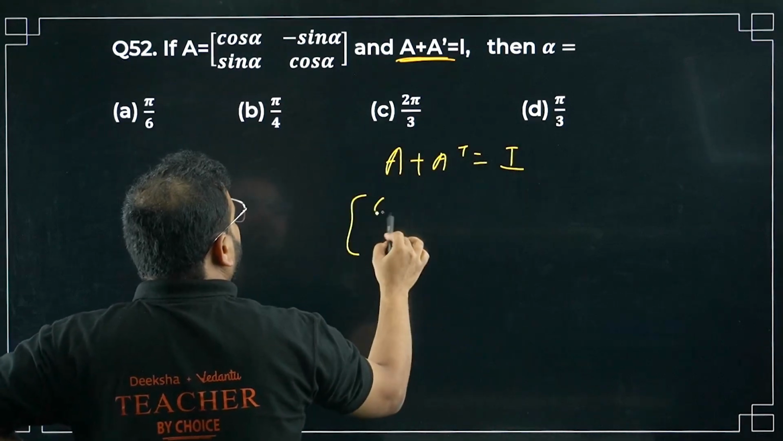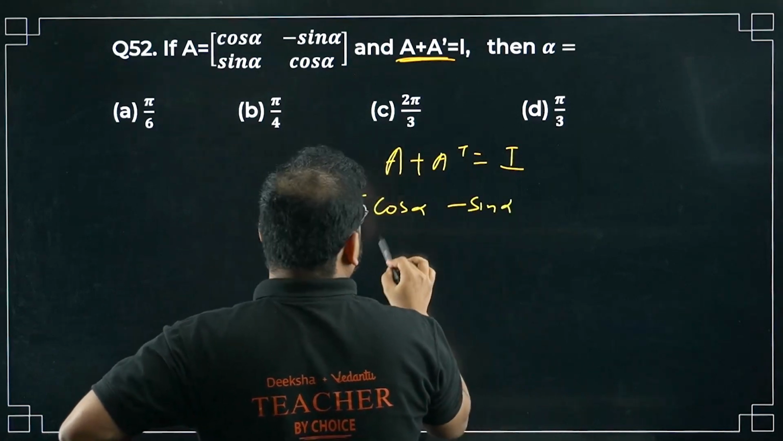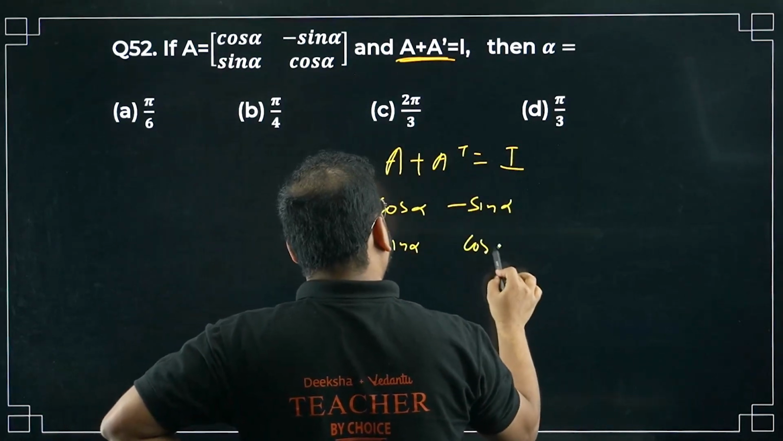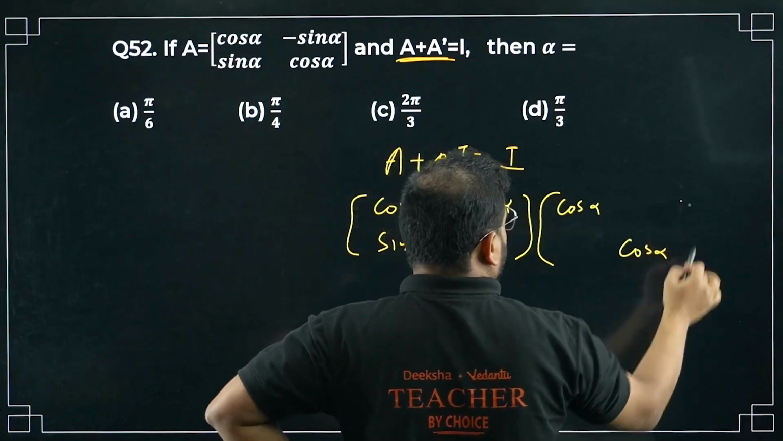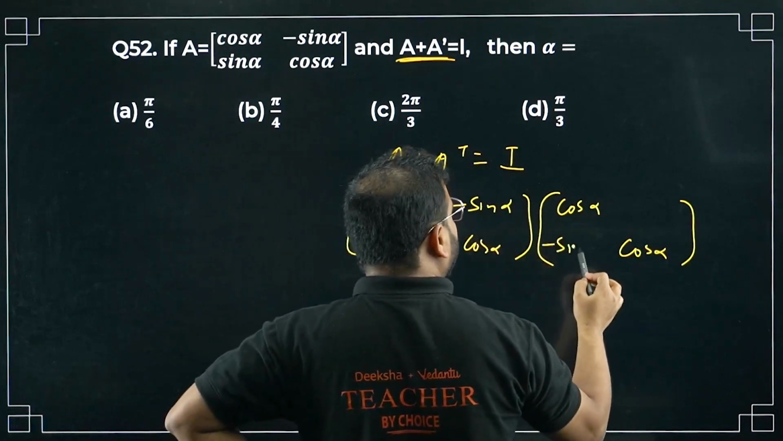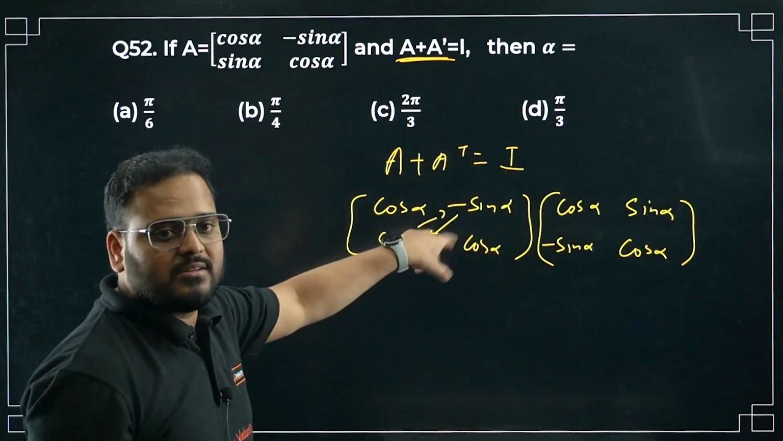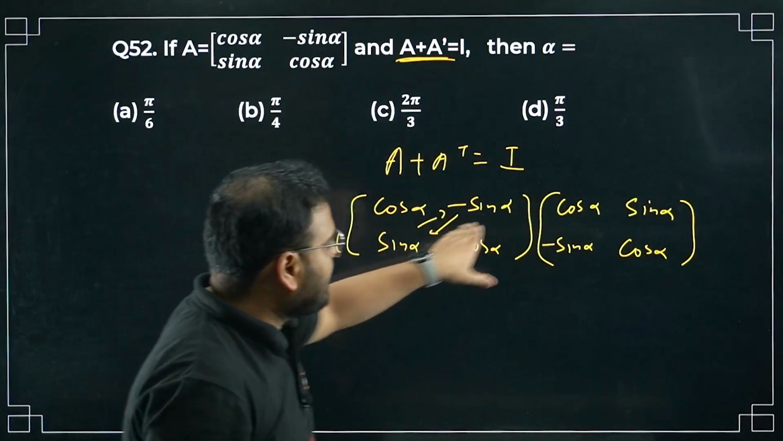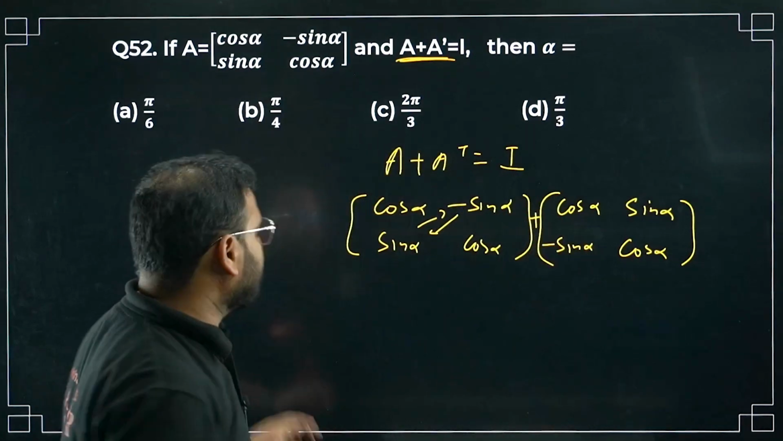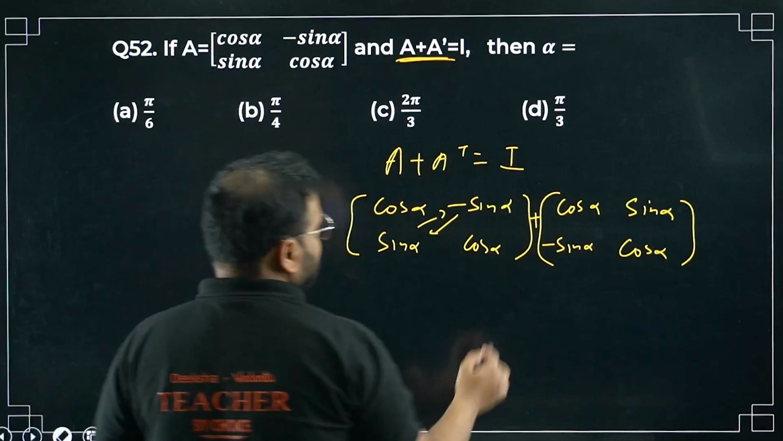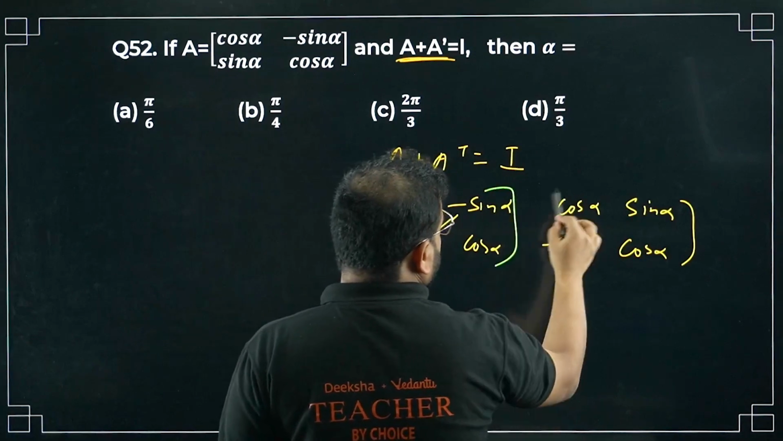Do that. A is cos alpha, minus sin alpha, then sin alpha, cos alpha, and its transpose. Keep the diagonal as it is, so it will become cos alpha only. Sin alpha comes over here, so minus sin alpha, and this goes over there. Of course, forgive me, this is addition, not multiplication. I had taken this as multiplication, but this is actually addition. Let me change that. Add them.